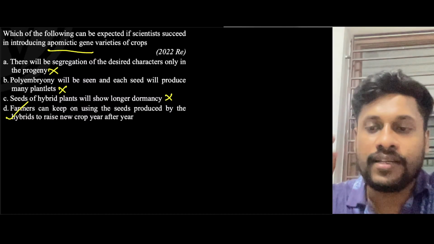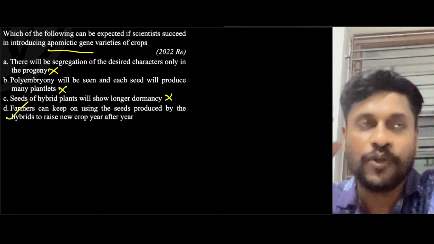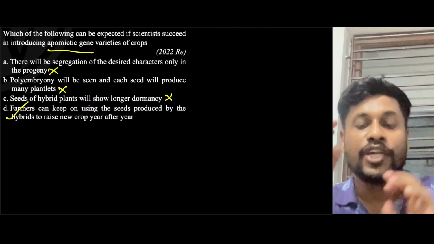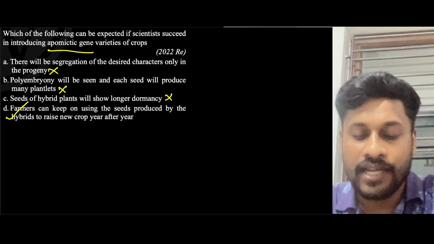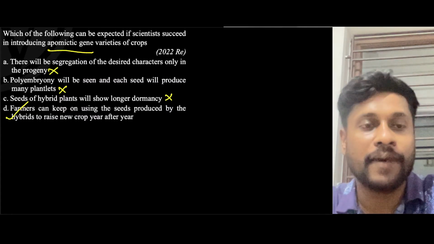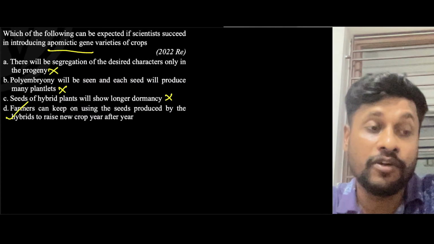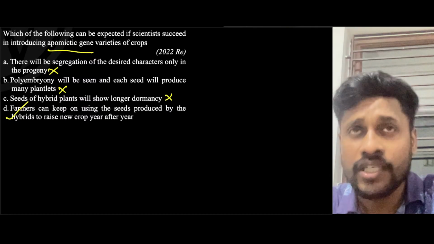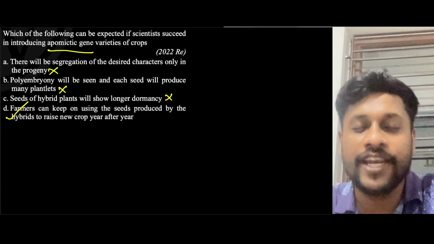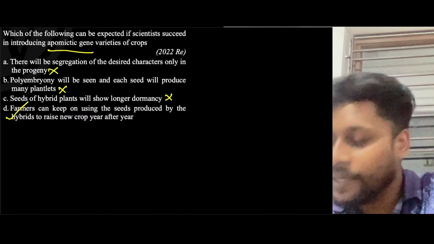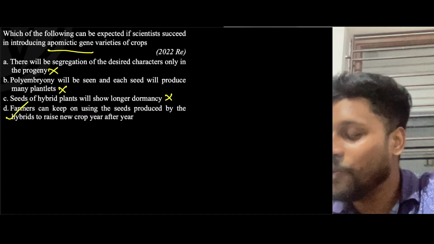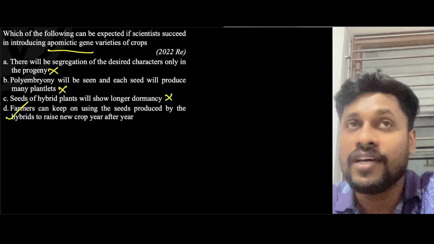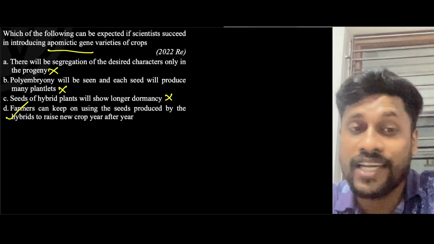The concept here is that in a normal program, if we go and buy some plant seeds from the market, they will give very good productivity, but they cannot produce good new varieties in the second or third generation.